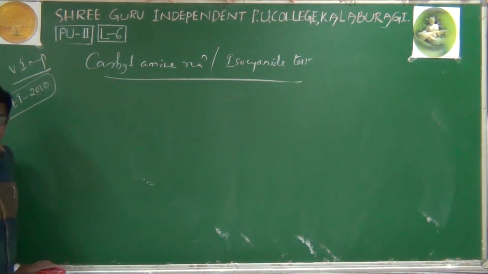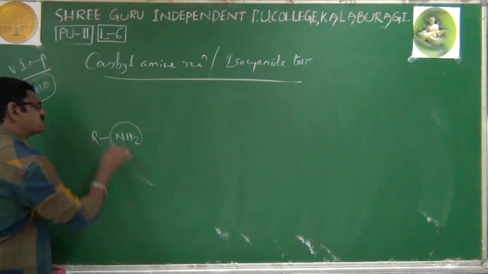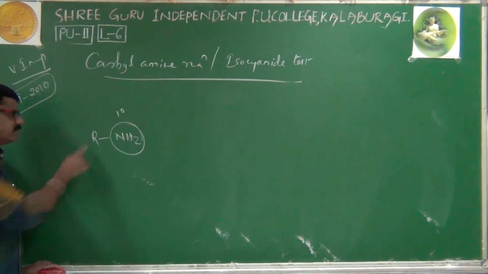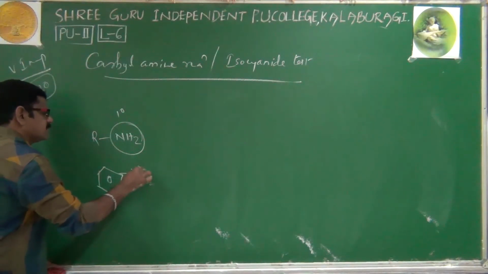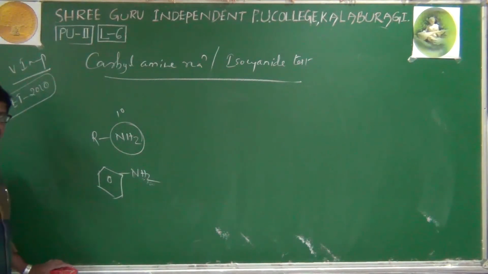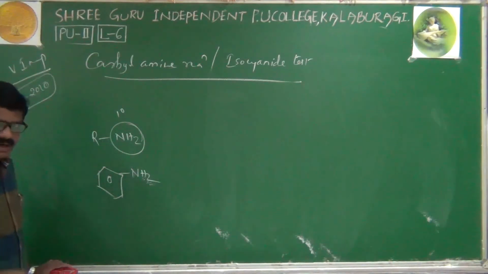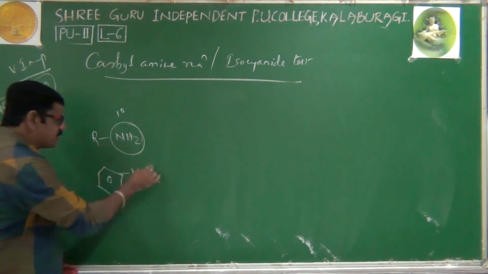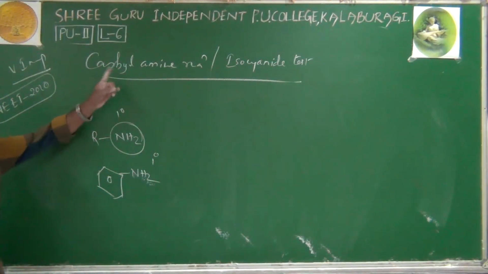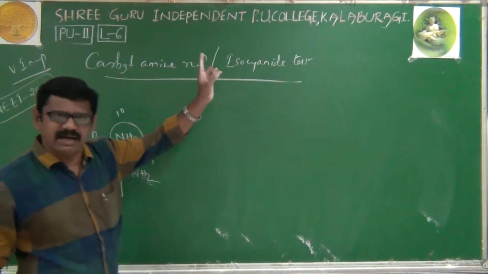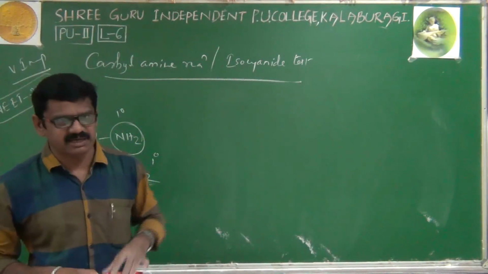See here carefully. In the carbylamine test, it should be particularly a primary amine. It may be an aliphatic amine or an aromatic amine, doesn't matter. There is no restriction of aliphatic and aromatic. But the restriction is, it should be a primary amine, that's it, because only primary amines will give this carbylamine test, not secondary as well as tertiary amines. This is a very important point.